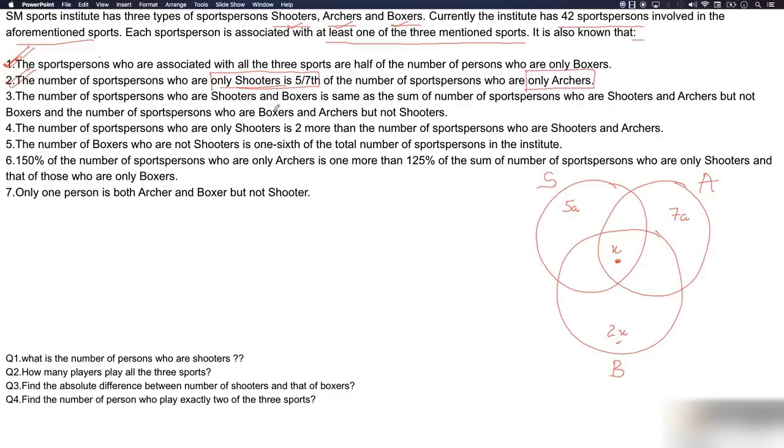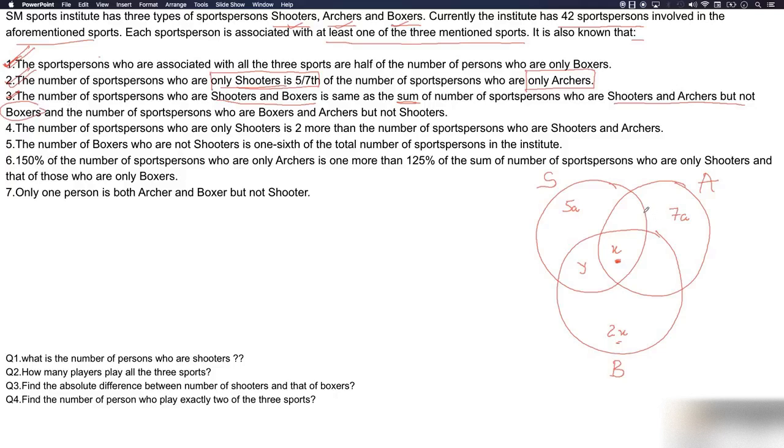The number of sports person who are shooters and boxers is same as the sum of the number of sports person who are shooters and archers but not boxers, and the number of sports person who are boxers and archers but not shooters. Lengthy line to read, so let's read it once again. The number of sports person who are shooters and boxers is same. So who are shooters and boxers? This would be shooters and boxers. Can we name this region as Y? It is the same as the sum of